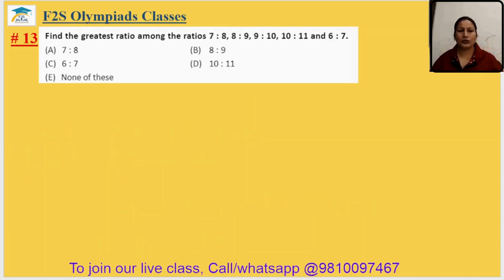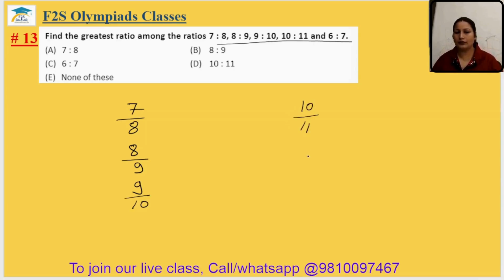Theek hai. Come to question number 13. Find the greatest ratio among these numbers. To is number ko hum aise likh sakte hain 7 by 8, 8 by 9, 9 by 10, 10 by 11 aur 6 by 7. To check the numbers, we can compare the ratio or the fraction only when the denominators or the second terms will be same. But here we can see all the denominators are different.